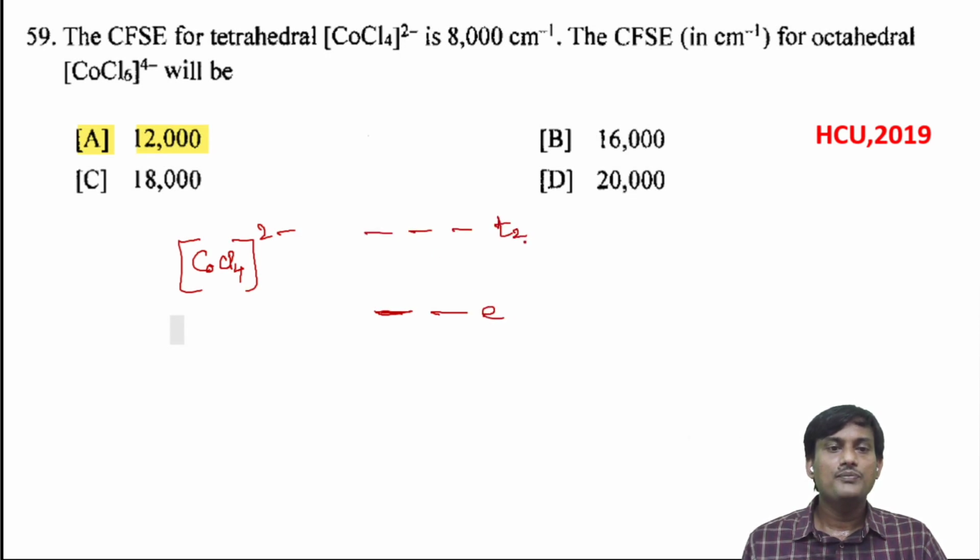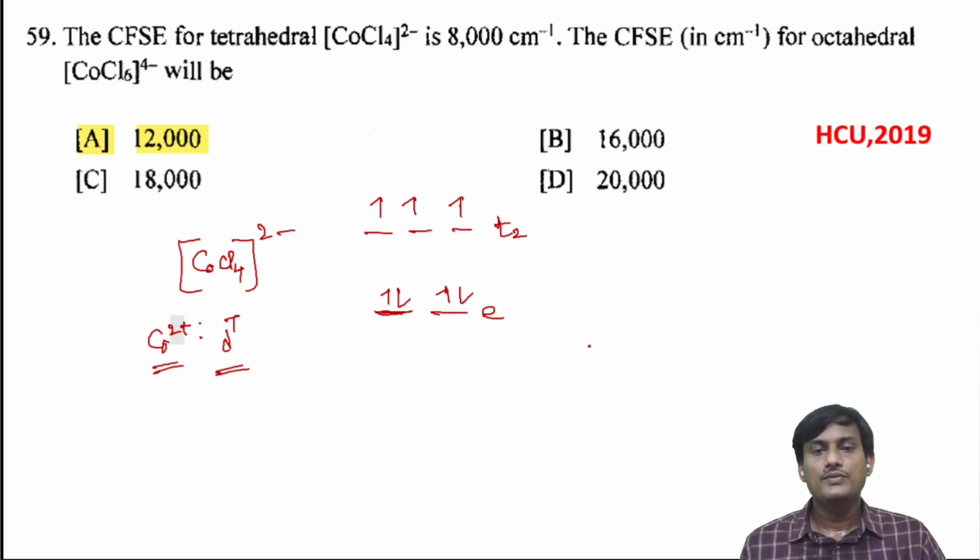Here you have cobalt 2 plus, the number of electrons will be d7. In the d7 electronic configuration, we can fill 1, 2, 3, 4, 5, 6, and 7.